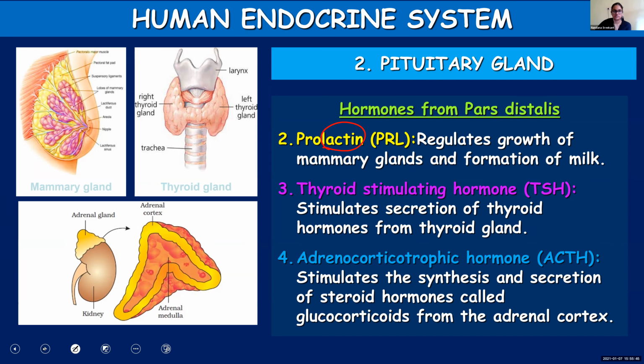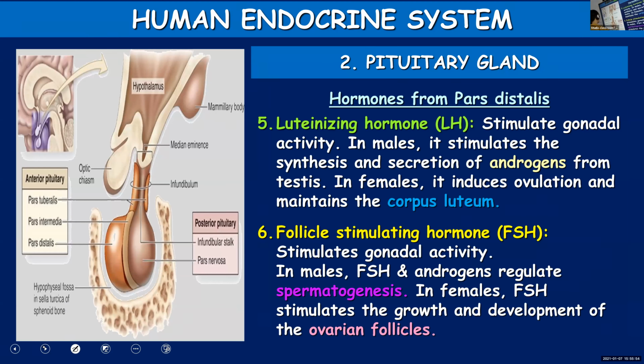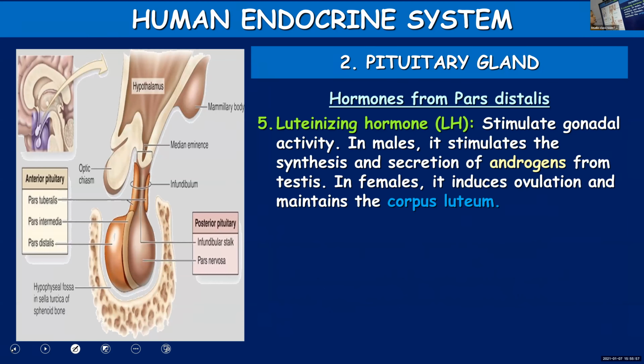Two more hormones we have to discuss: luteinizing and follicle stimulating hormone. Let's see luteinizing hormone first. Luteinizing hormone will stimulate gonadal activity, the reproductive glands, the testes and ovaries. In both males and females you can find this hormone, and it will stimulate the activity of the gonads, the reproductive organs, testes and ovaries.